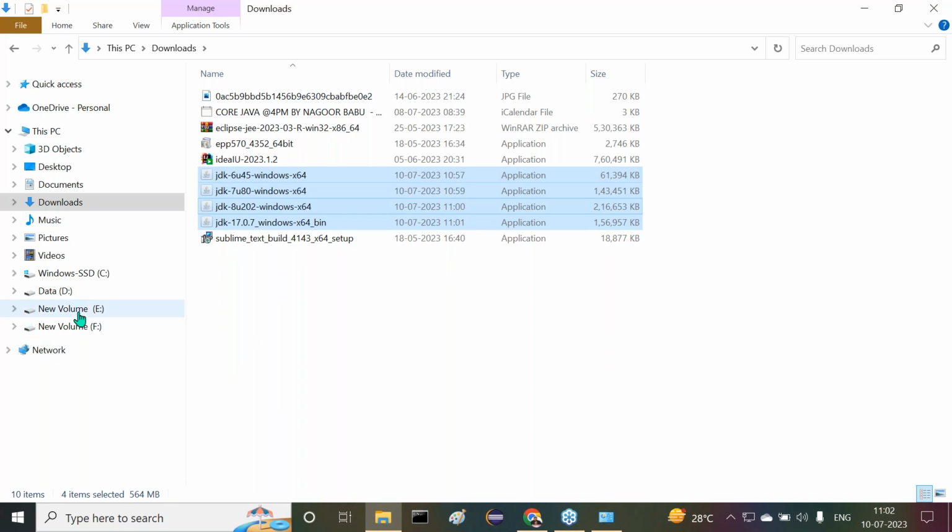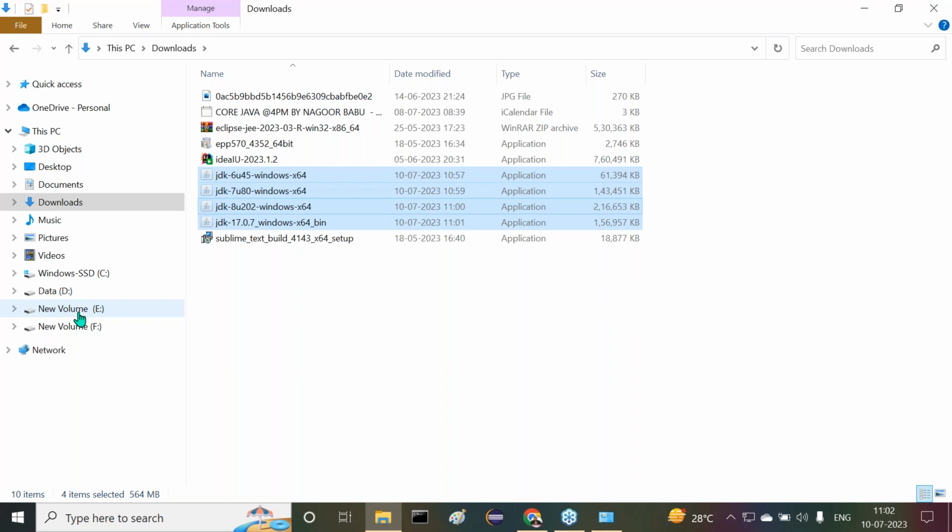Now, I have some habit. I want to keep all my softwares at a particular location in my system. Every time I don't want to download from the internet. For the sake of showing the process only, I'm downloading from the internet here. But if I want to install my own software, every time I don't want to download it. I want to keep them in a particular location in my system. Understand clearly what I'm telling you.